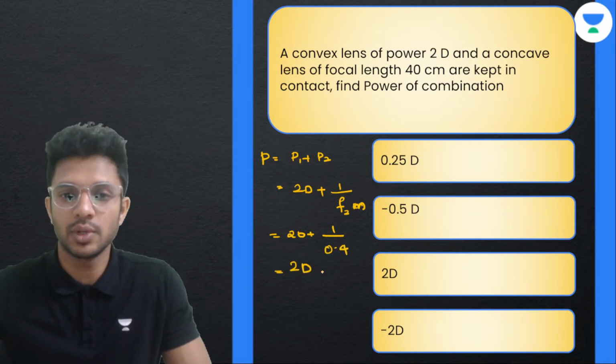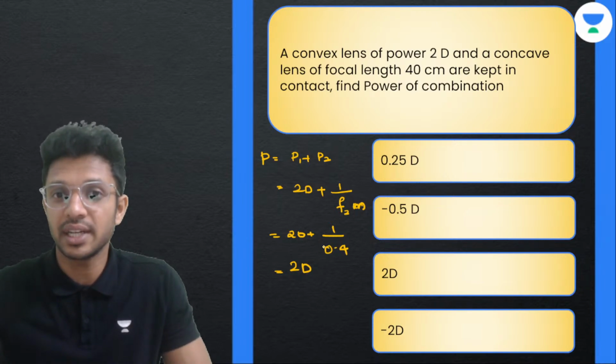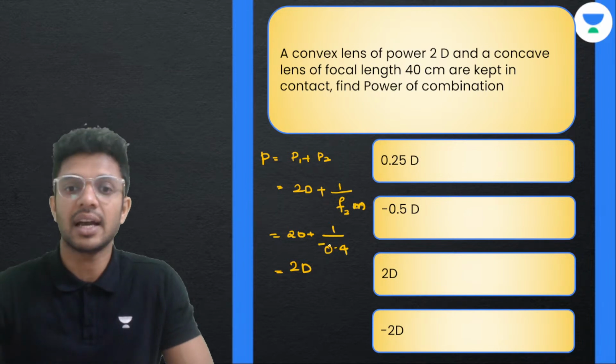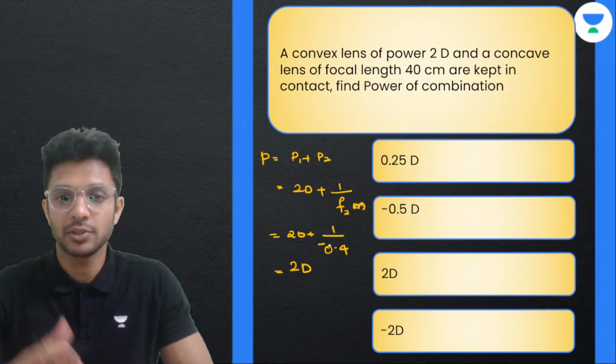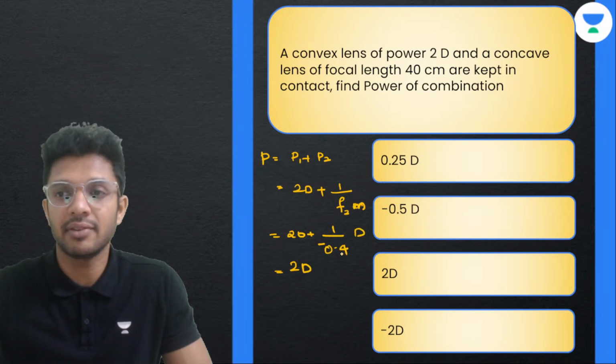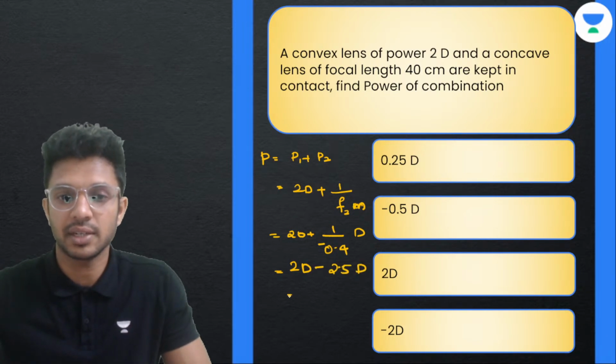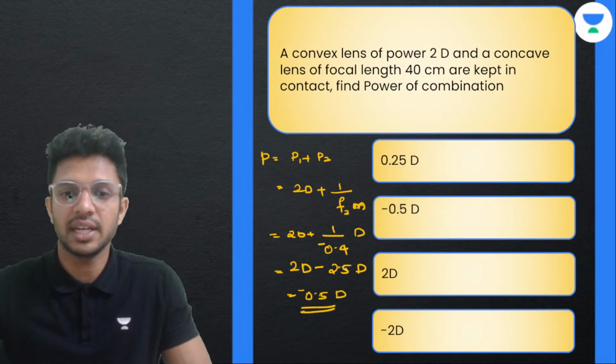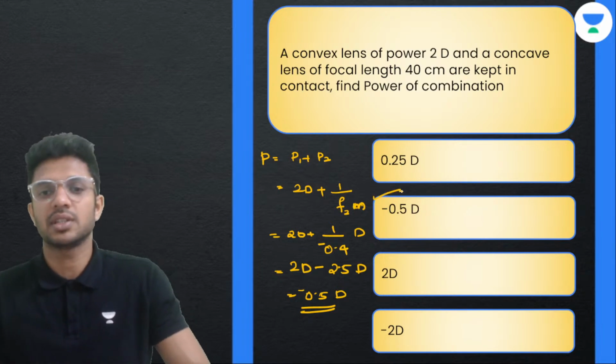So this is 2 diopter. And one more thing I forgot to tell you: concave lenses have a negative focal length. So don't forget it, because you will get the complete answer wrong. So 1 by 0.4 is 10 divided by 4, that is 2.5 diopter with a negative sign. So 2 minus 2.5 is 0.5 diopter, with a negative sign. So the answer is option B here.